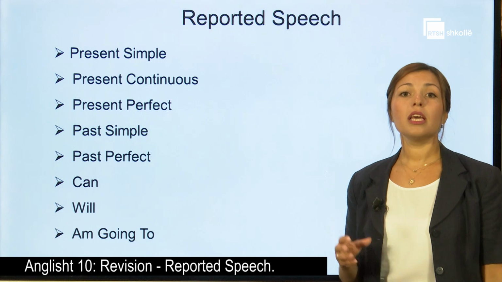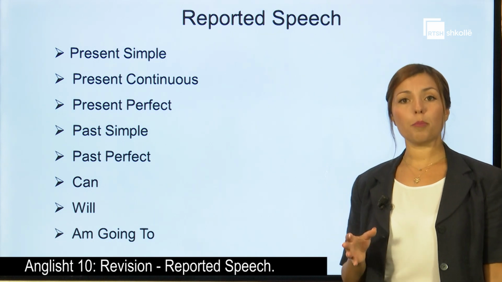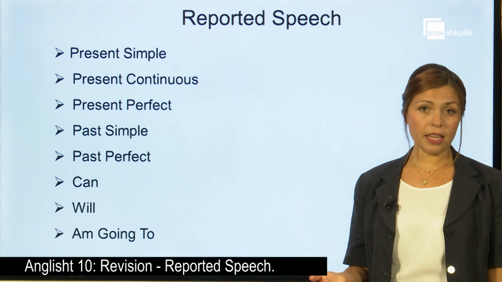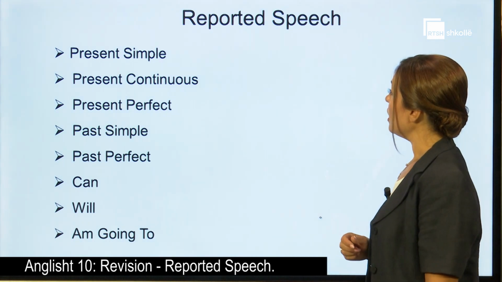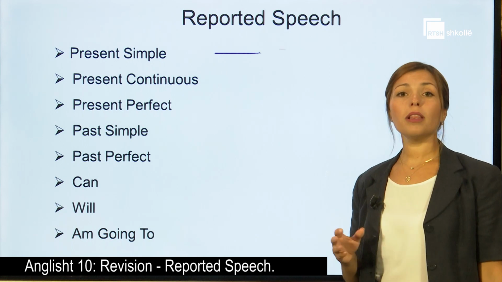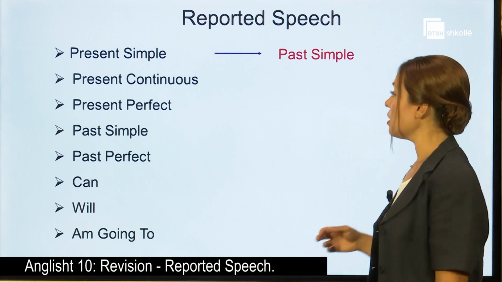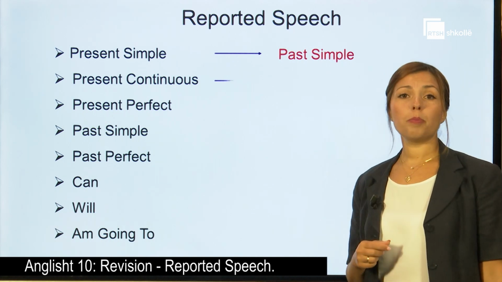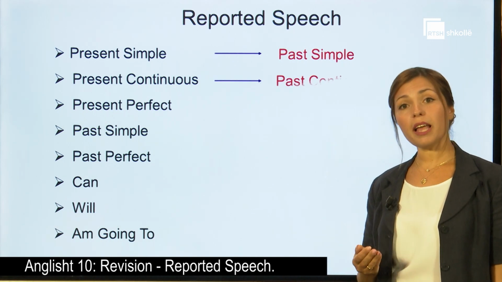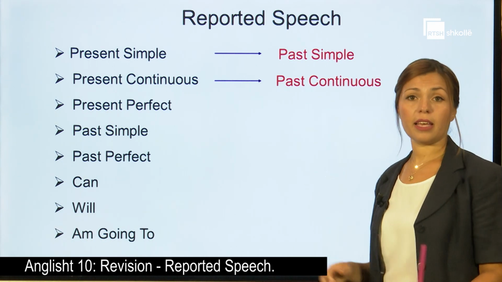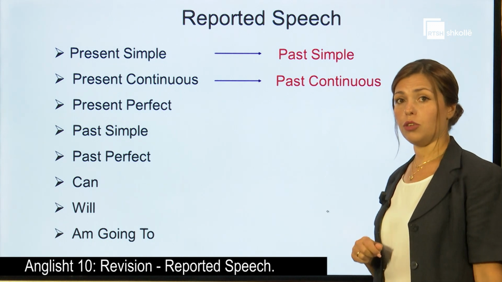For example, if our tense is the present simple, for example, the verb play, then it is going to become played. So present simple becomes past simple. Present continuous, is playing, is going to become was playing, so the past continuous.